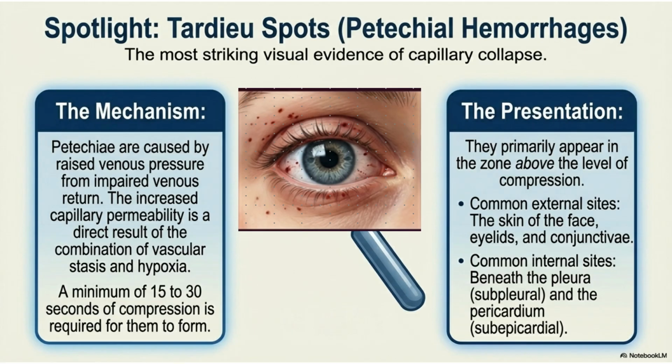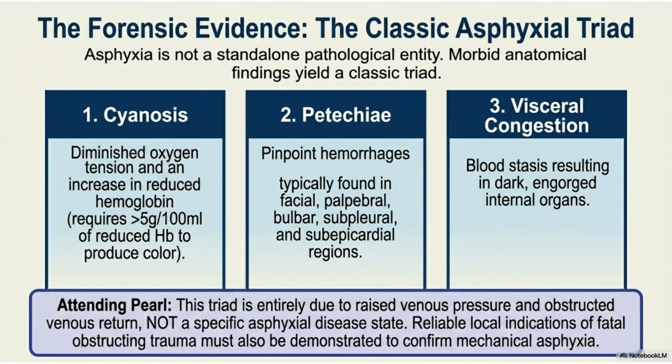Tardieu spots, or petechial hemorrhages, are a striking visual evidence of capillary collapse. They are caused by raised venous pressure due to impaired venous return and increased capillary permeability. They commonly appear above the level of compression, externally on the face and conjunctivae, and internally beneath the pleura and pericardium. The classic asphyxial triad of forensic evidence consists of cyanosis, petechiae, and visceral congestion. These findings are all due to raised venous pressure and obstructed venous return, not a specific asphyxial disease state.